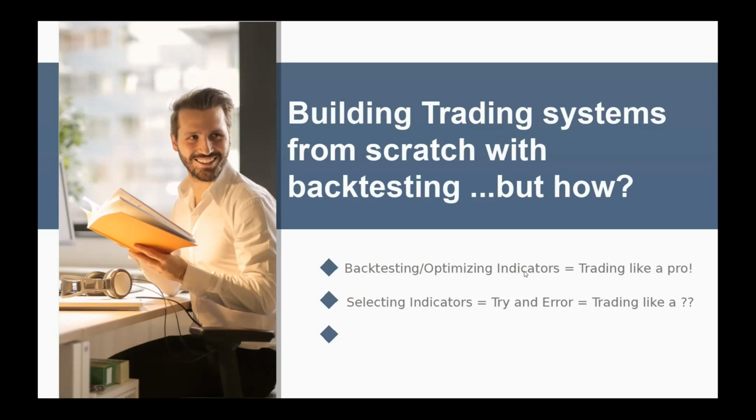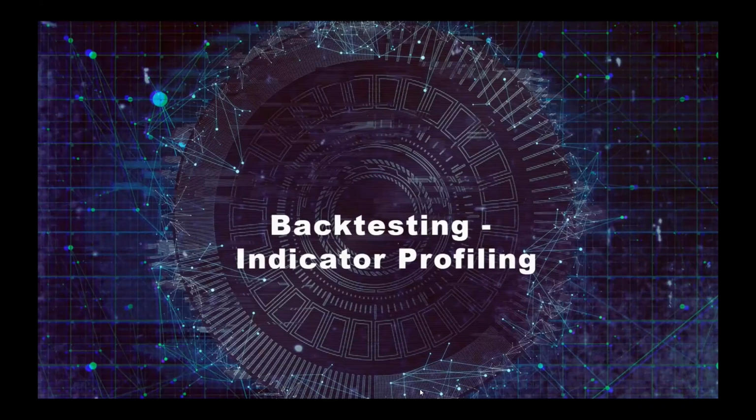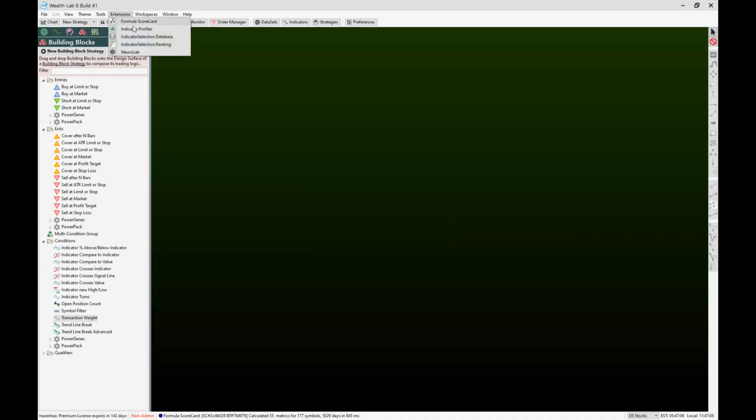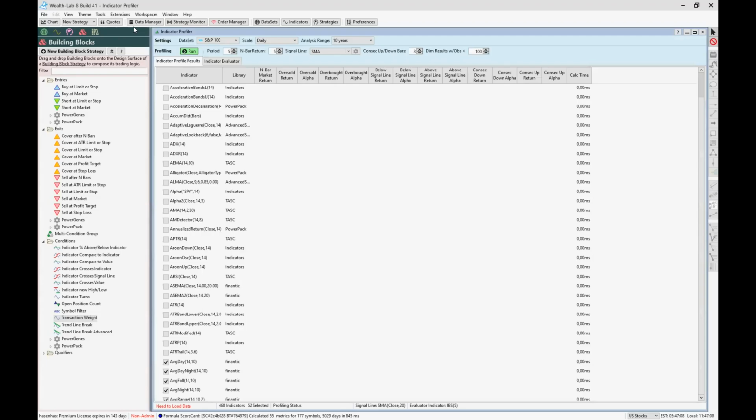The selection is random most of the time. But there are solutions so that this process is not random anymore. The first step for evidence-based indicator selection is to look for the indicator alpha. How to do this, I will show you right now. Let's start the indicator profiler.